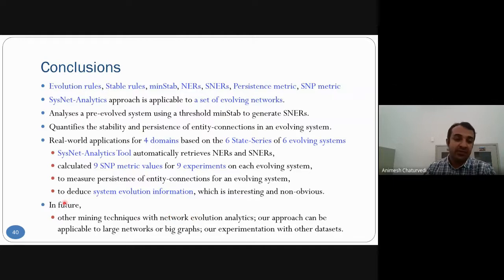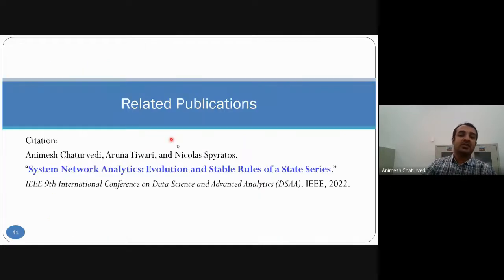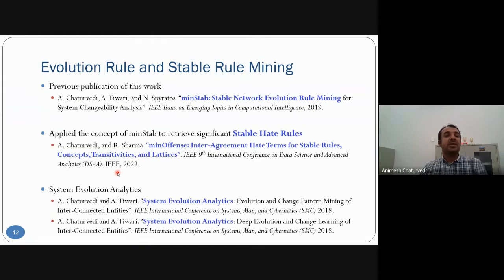In future, this could be done with new mining techniques, for large networks or big graphs, and the experiments could be done on other datasets as well. For related work, you can use this citation for referring to this.